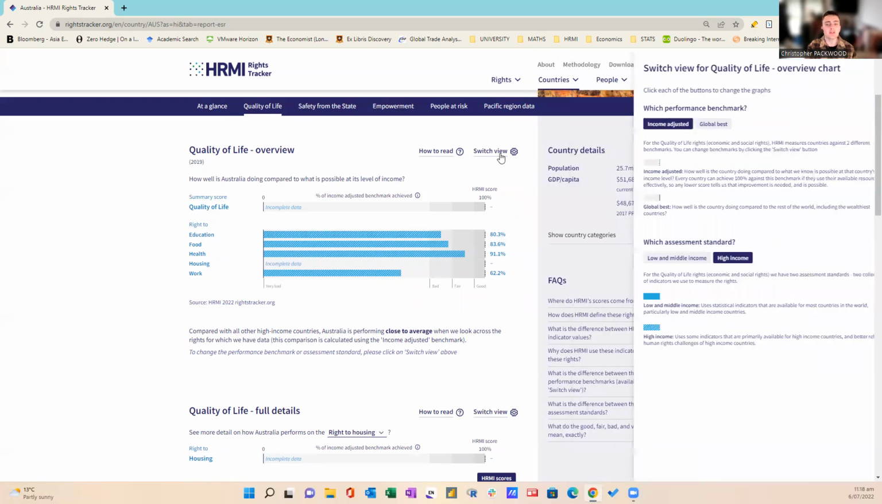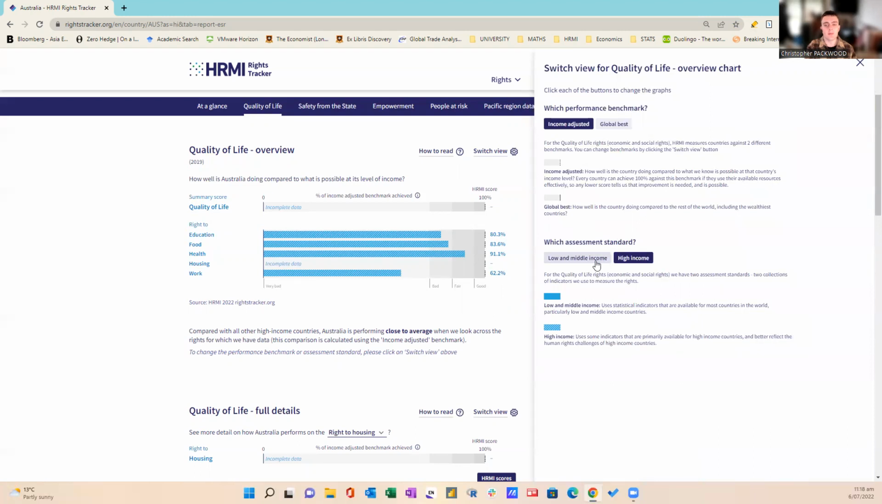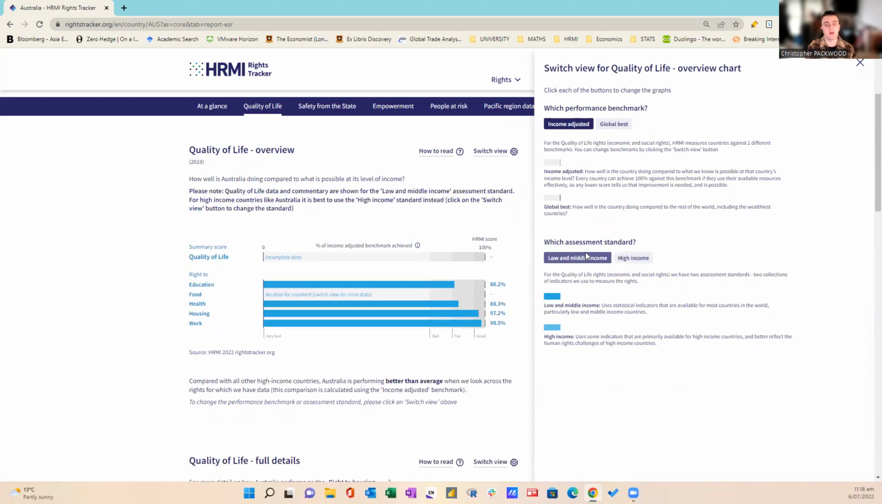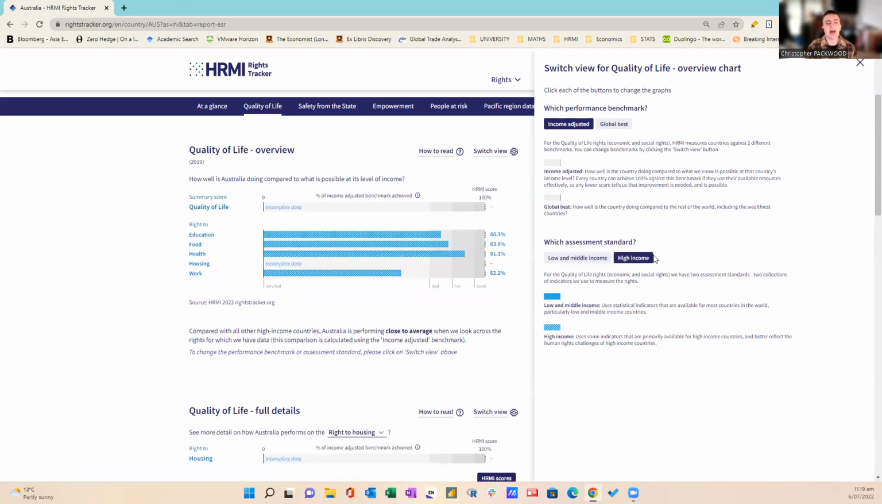You can also switch the view, from high income to low and middle income. However, please take note that when it comes to the high income countries, it's best to just look at the high income assessment standard, as this better reflects the human rights challenges within high income countries.